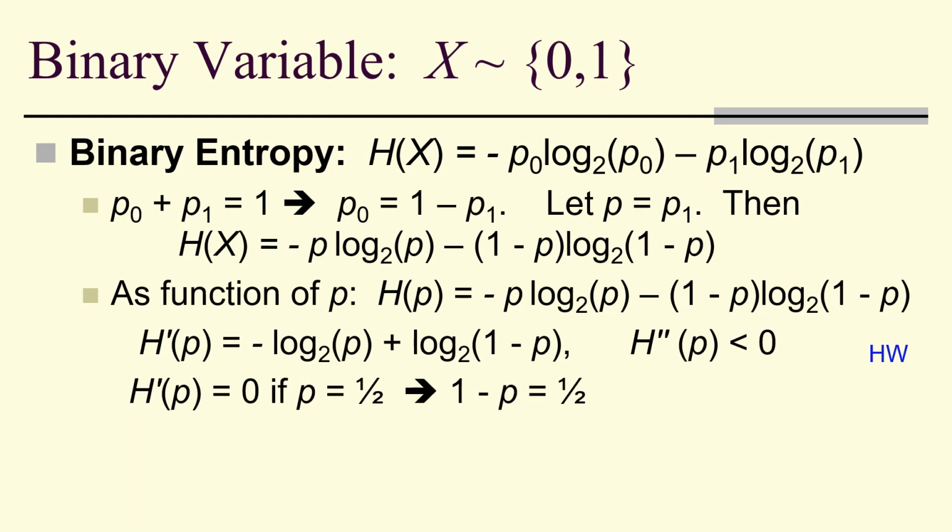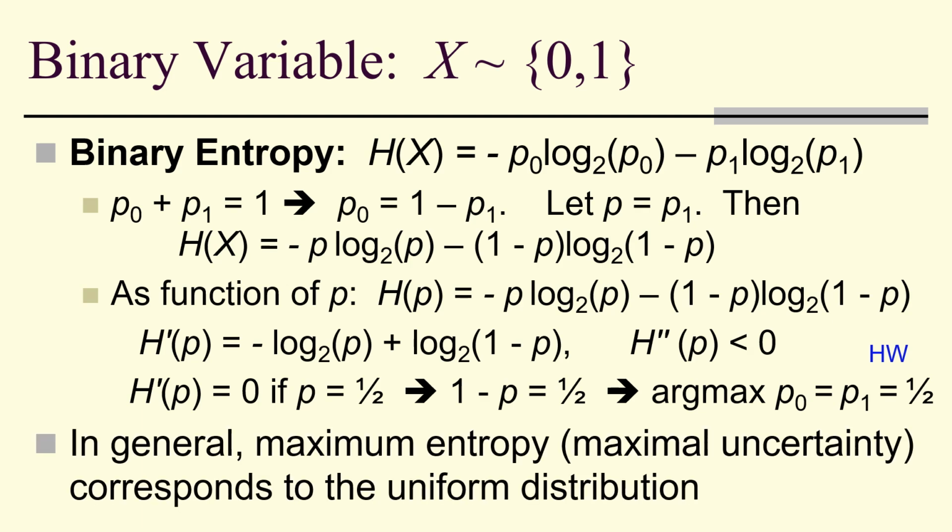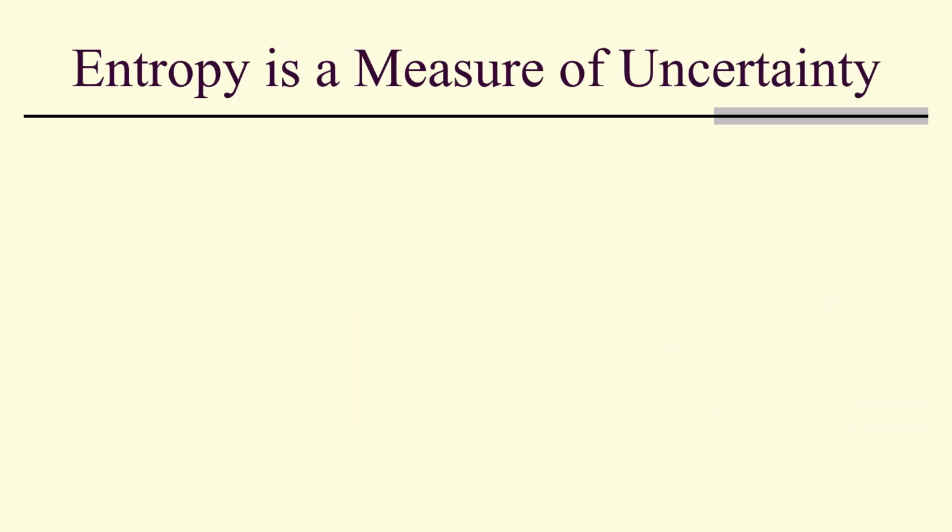Why? Well, 1 minus P is equal to a half, and negative log base 2 of a half plus log base 2 of a half is 0. In other words, the argmax of my entropy occurs when I get the uniform distribution, P0 equals P1 equals a half. In general, maximum entropy, maximal uncertainty, corresponds to a uniform distribution. So entropy is a measure of uncertainty.